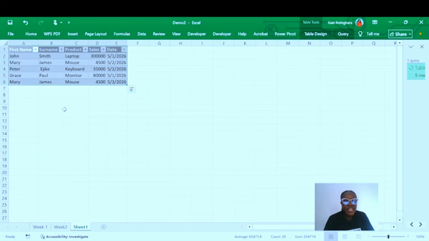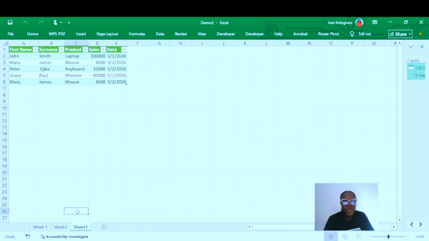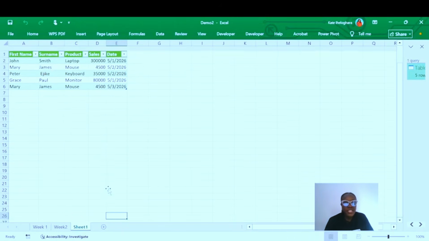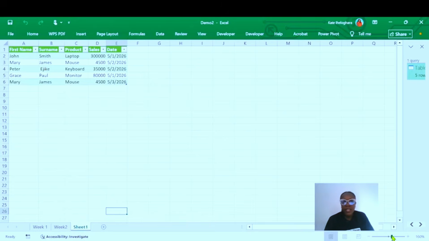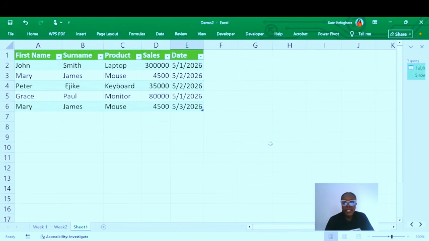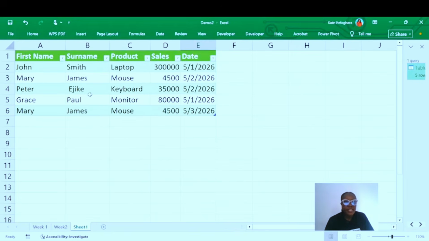Beautiful. So you can see another sheet has been created, right? Let me bring this up a bit so we can see it. Okay, another sheet has been created and you can see our query here. So we can rename this worksheet as what? Cleaned data, right? So we have cleaned this data.